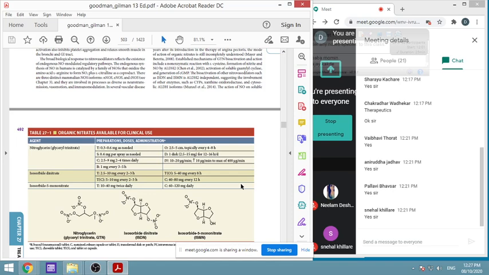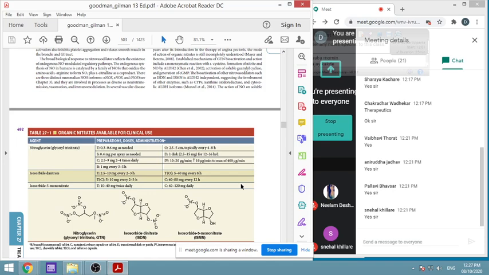So these are the various formulations. It is available as a sublingual tablet, as a capsule. It can be given by the oral route, as a disc or subcutaneous type, and intravenously. The disc will work for around 12 to 16 hours.